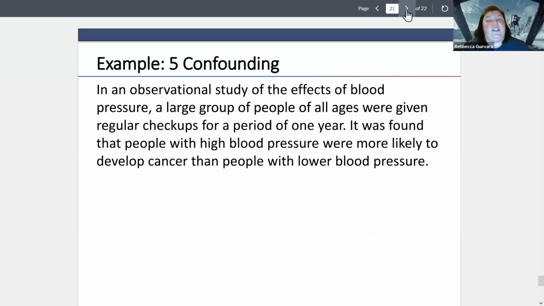So in an observational study of the effects of blood pressure, a large group of people of all ages were given regular checkups for a period of 1 year. It was found that people with high blood pressure were more likely to develop cancer than people with low blood pressure. So we want to know what could be the confounding variable.